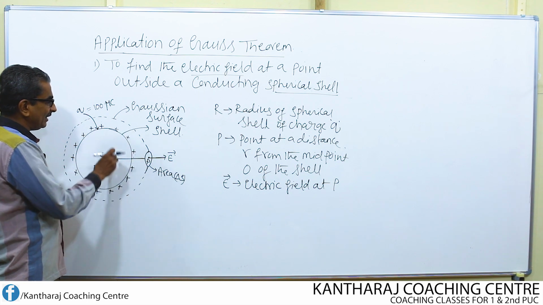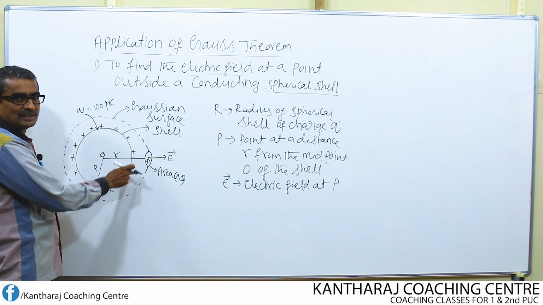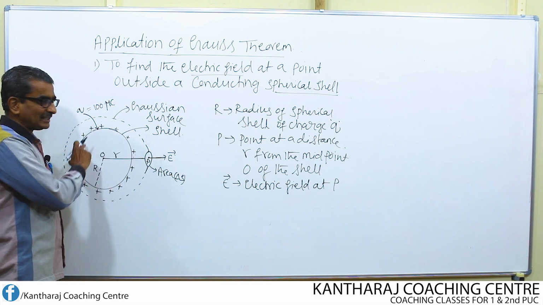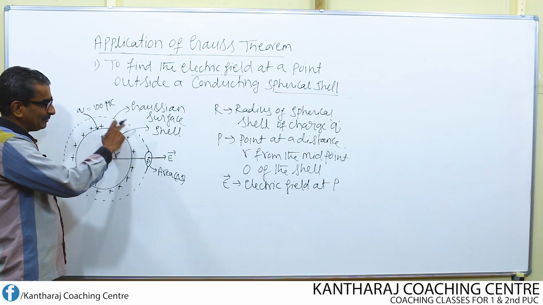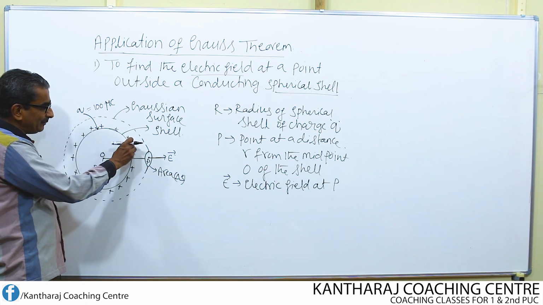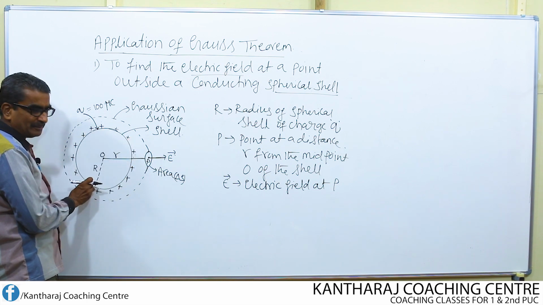It could be 10 microcoulomb ten times, or 5 microcoulomb twenty times, distributed like that.